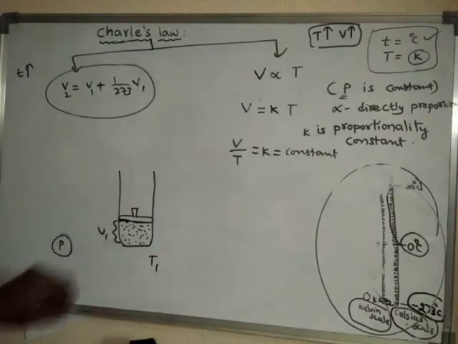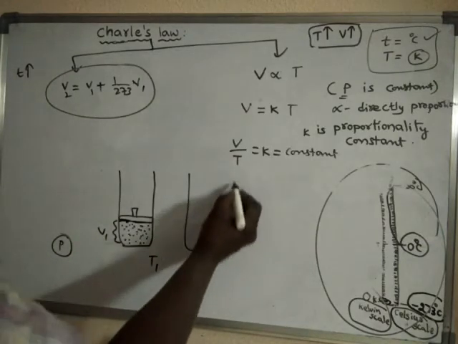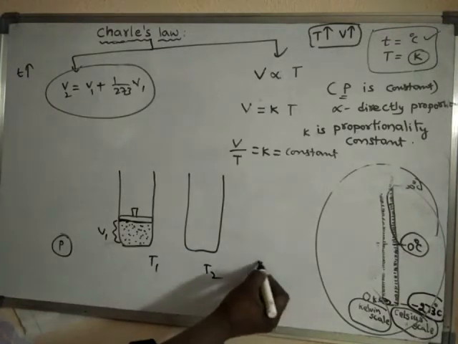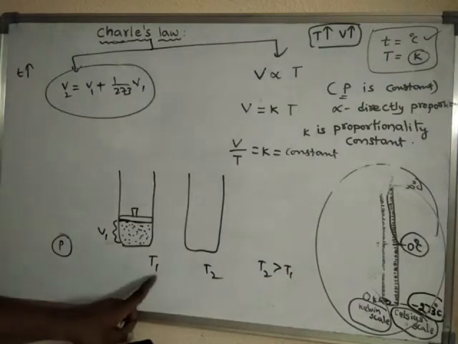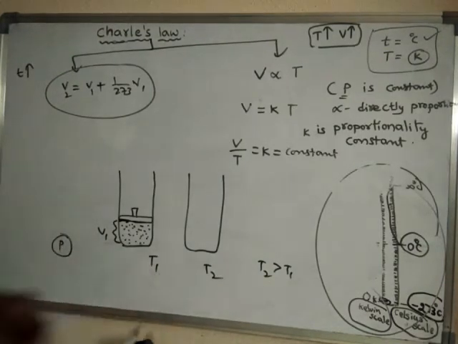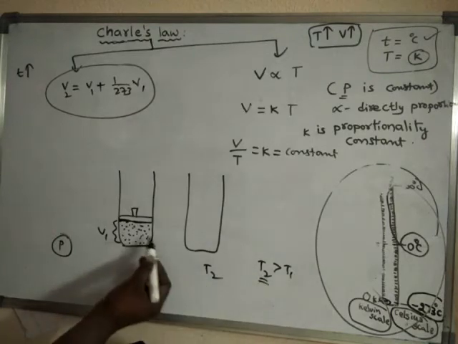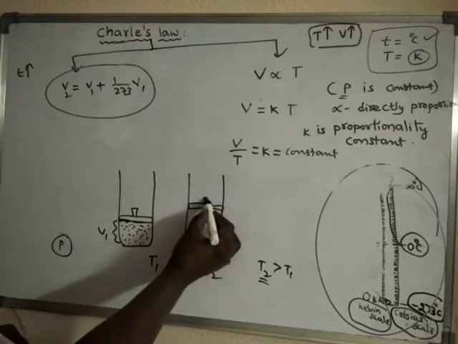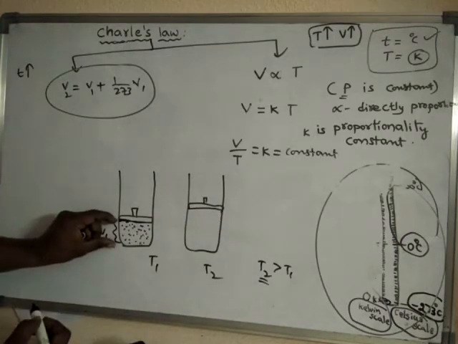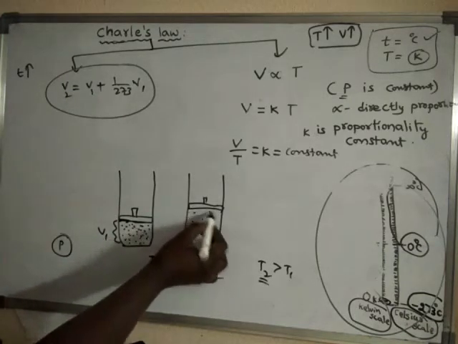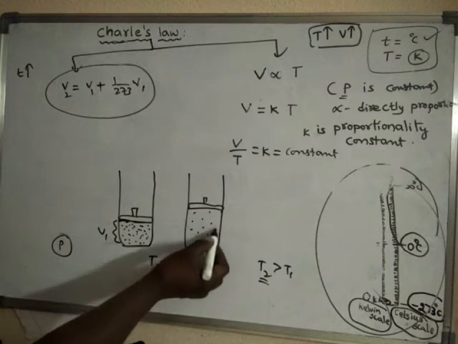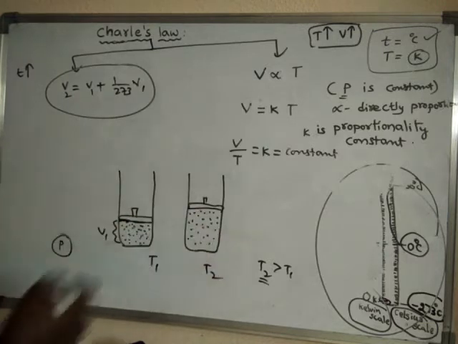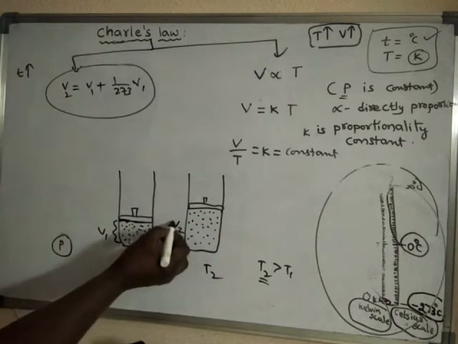I have increased the temperature to T2, so T2 is greater than T1. Before, the volume was this much. Now, as T2 is greater than T1, the volume is increased. The new volume is V2.